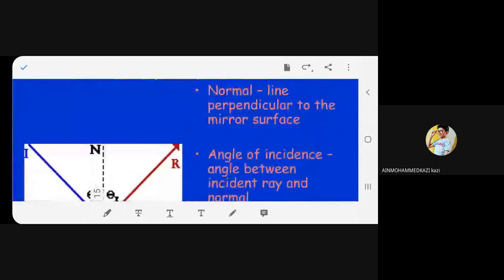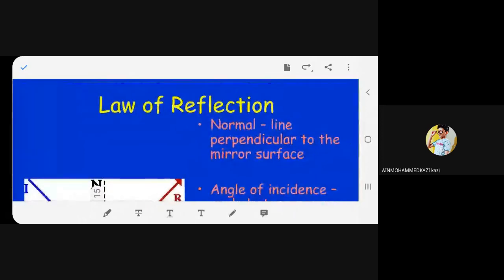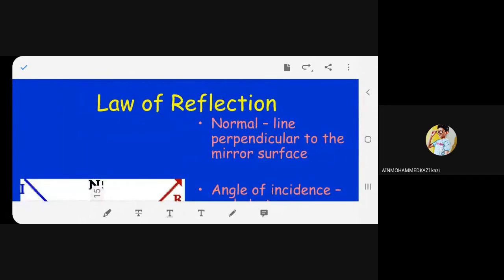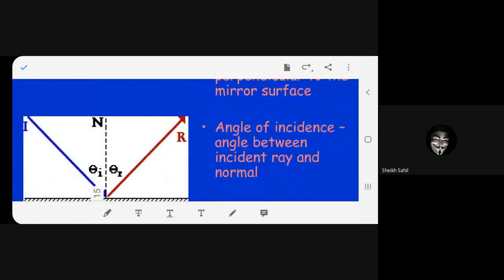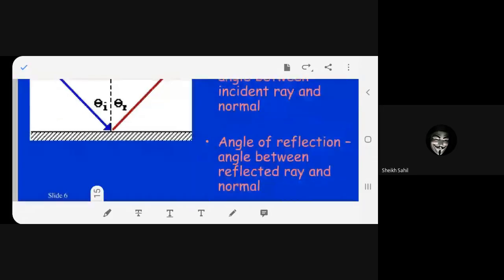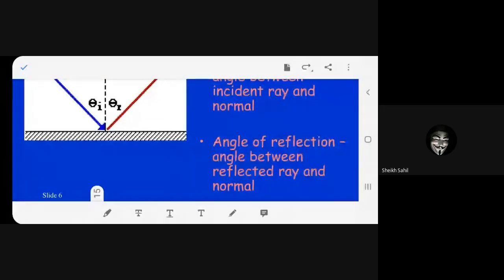Again, the revision part. Please read, and if you want to explain, you can explain better. Law of reflection. Normal line, perpendicular to the mirror surface. Angle of incidence, the angle between the incident ray and normal. Angle of reflection, the angle between the reflected ray and normal.